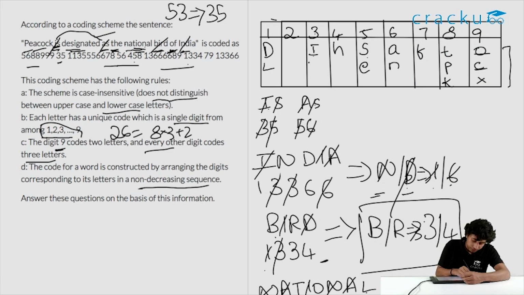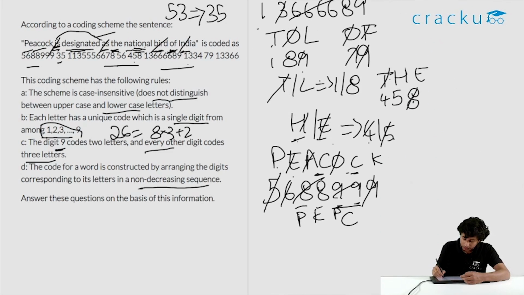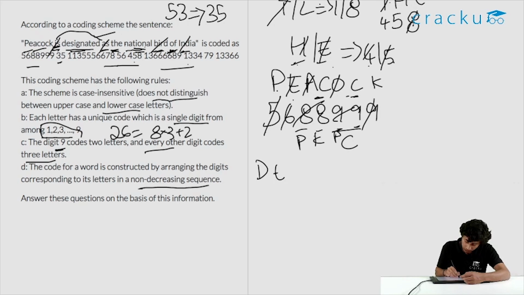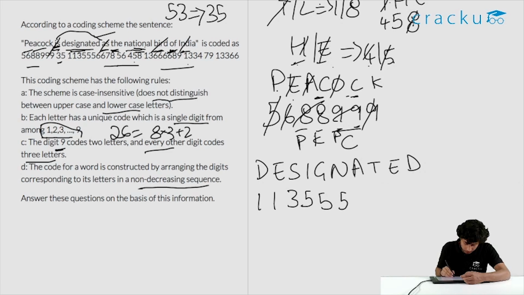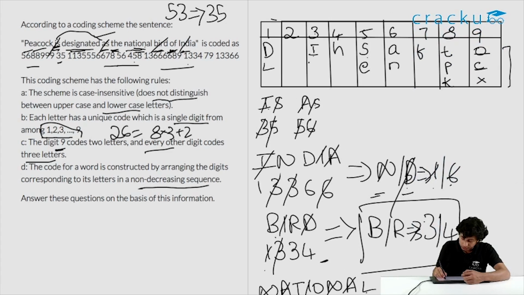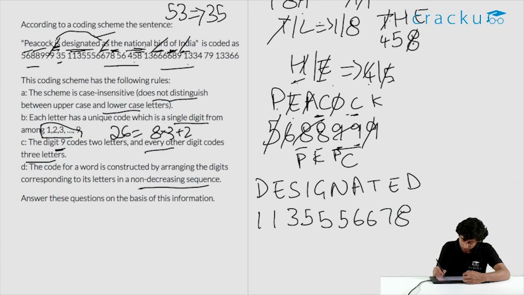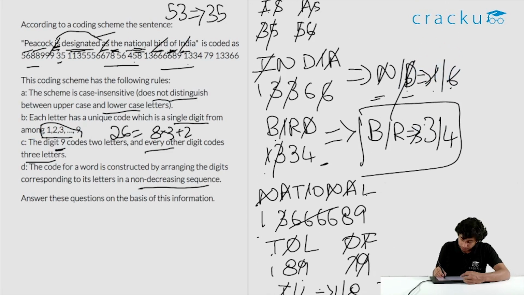And lastly, we have the word designated. Let's write down designated. This is coded as 113555678. So we have most of the stuff. D is 1, we know that. There are 2 D's, we will cancel these 2. E, we found it as 5.